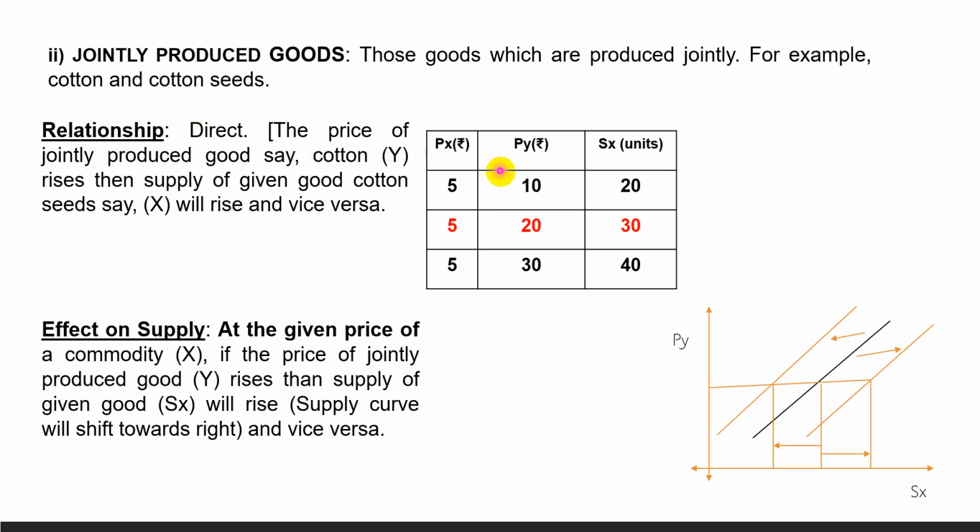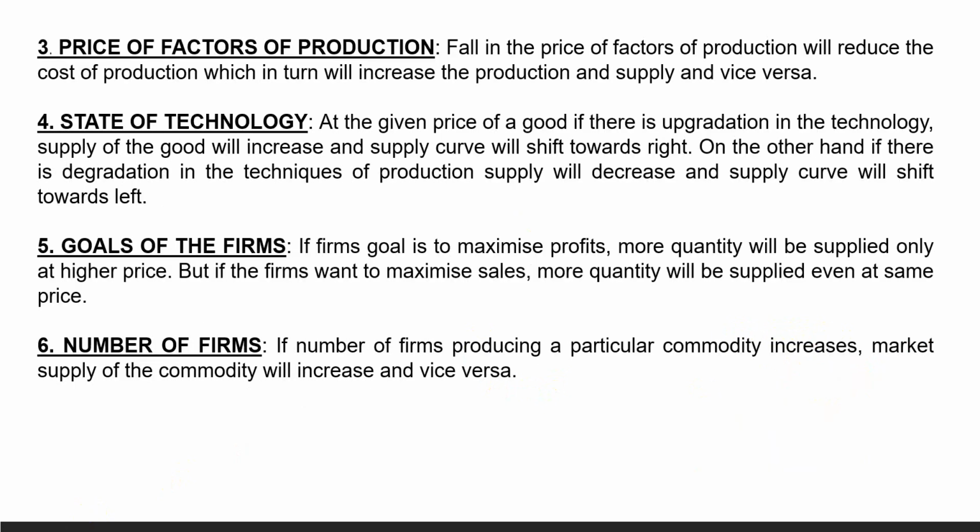So here we find that when the price of Y decreases, the supply of Y also decreases. When the price of Y increases, the supply of Y rises. This will result in a leftward and rightward shift of the supply curve. When the price rises, there will be a rightward shift of the supply curve, and when the price of the other jointly produced good decreases, the supply curve will shift this side. So this can be one reason for increase in supply and decrease in supply. There are other determinants that also affect the supply of a commodity. Price of factors of production.